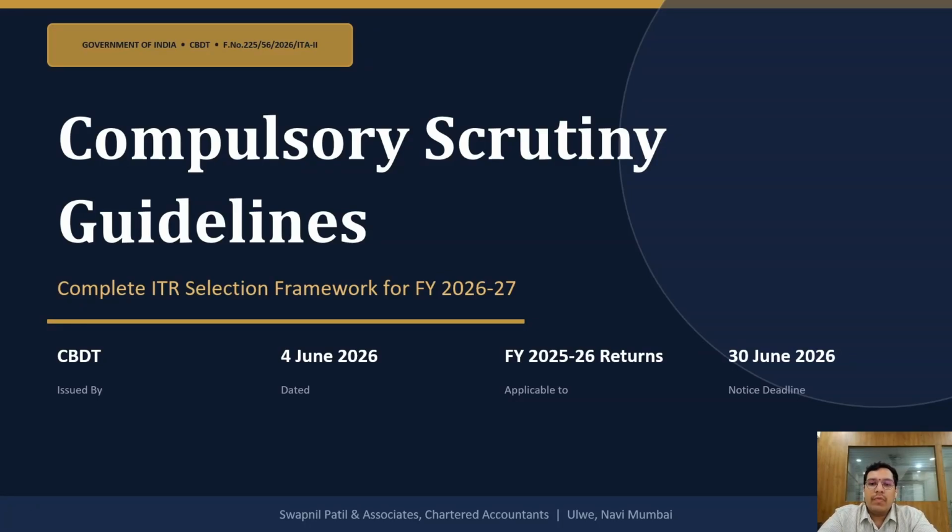CBDT has issued a very important circular dated 4 June 2026, laying down the compulsory scrutiny guidelines for financial year 26-27. Now, this is not the normal cash scrutiny that is selected through data analytics and risk parameters. These are cases where scrutiny becomes mandatory, and once a taxpayer falls into any of the specified categories, the income tax department has no discretion to skip the case.